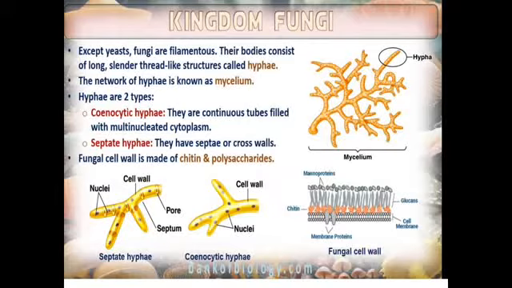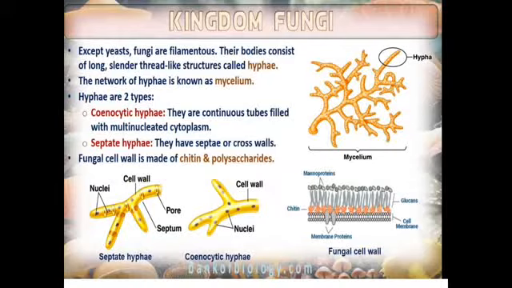Clear? Hyphae is of two types: coenocytic hyphae and septate hyphae. Coenocytic hyphae is also known as aseptate, because there is no septum, an absence of septum or wall. There are numerous nuclei in one area.